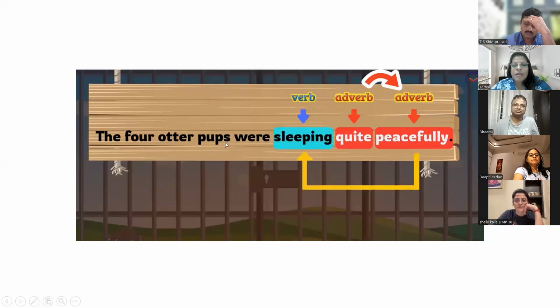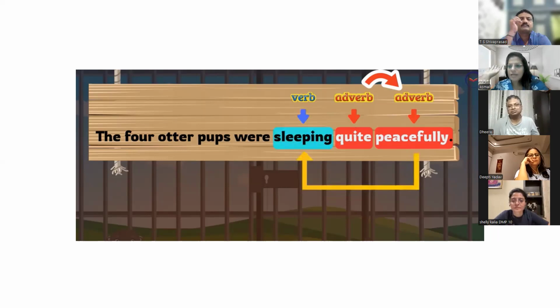Now, shall we see this? Yes, ma'am. The four utter pups were sleeping quite peacefully. Sleeping is a verb. How were they sleeping? Quite peacefully. So quite is also an adverb. We can also say quietly. Peacefully talks about the quiet. So you can simply say, the four utter pups were sleeping quietly. That is also an okay sentence.